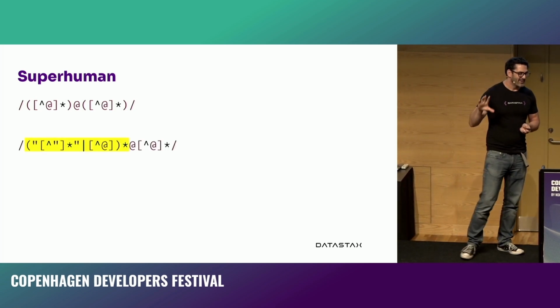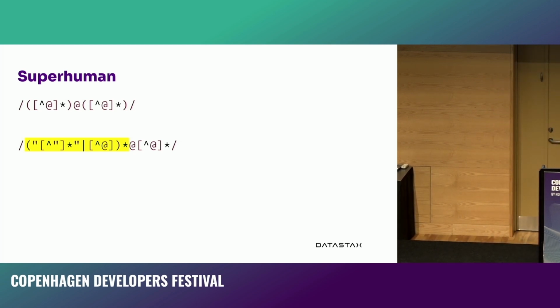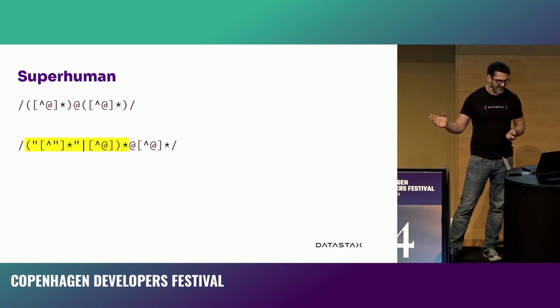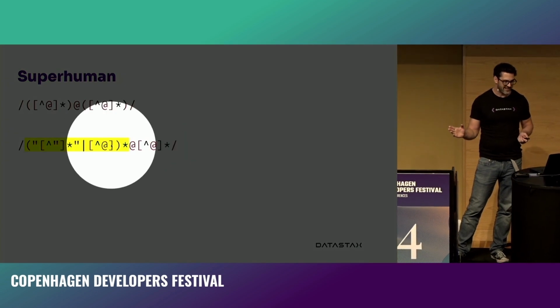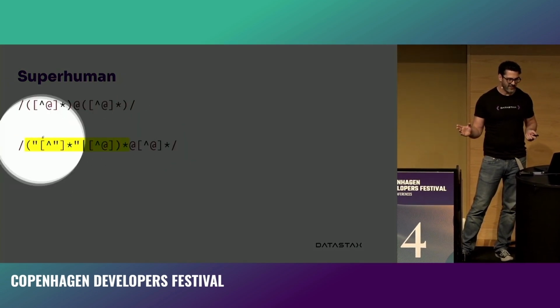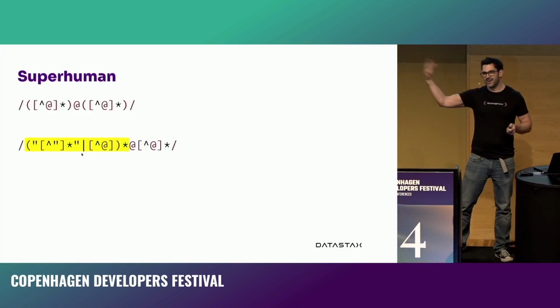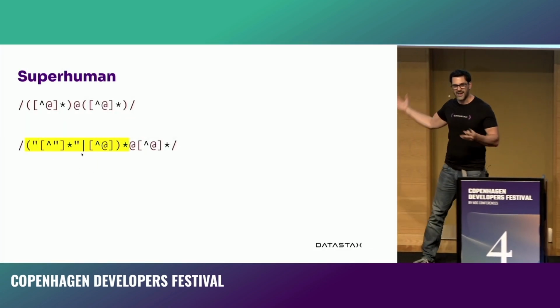And they said, all right, we can do something about this. What if we change it up to this? And this says that for the first part, we've either got not @, or there's this bit which says quotation mark followed by anything that's not a quotation mark, followed by a quotation mark. And so anything that's not a quotation mark could be an @, which is cool.